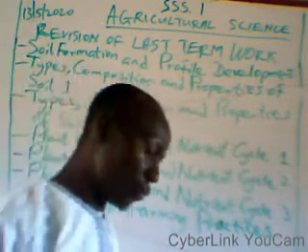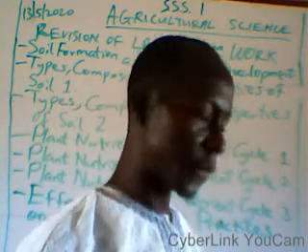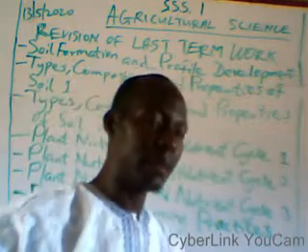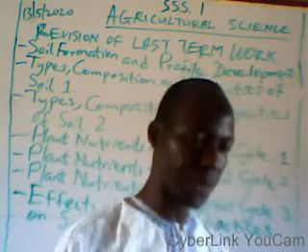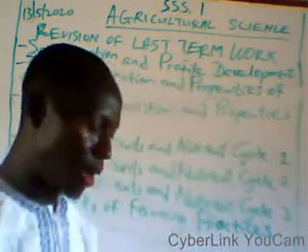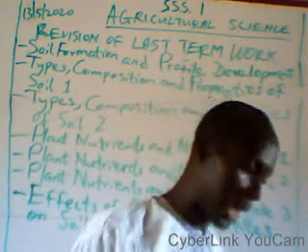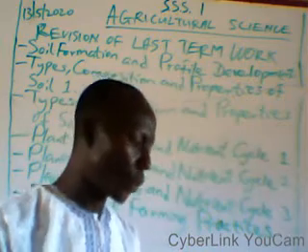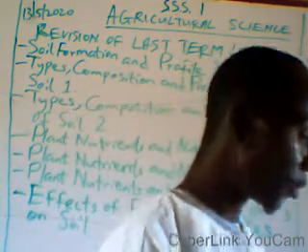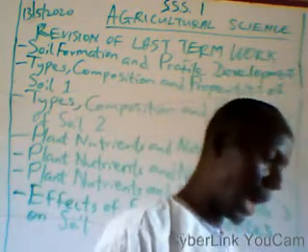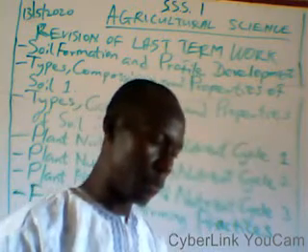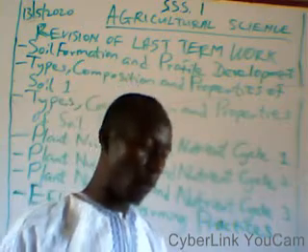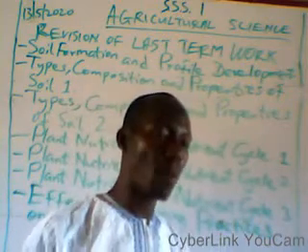The next thing here is composition or component of soil. What we mean by composition or component of soil is the things that make up the soil. For example, we have mineral or inorganic matter. That's 1. 2 is organic matter, followed by soil water and soil air, including living organisms. All these 5 components make up soil.